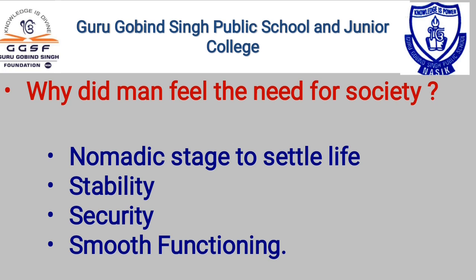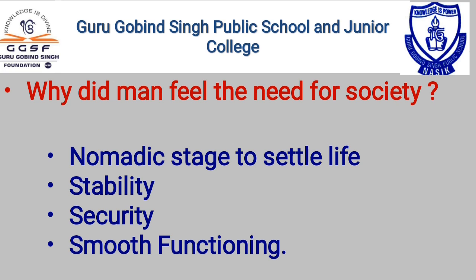While searching for food, he realized the need for security and stability. At that time he realizes the need for society. Understand? So why did man feel the need for society? When man felt the need for security and stability, he realized the importance of society.